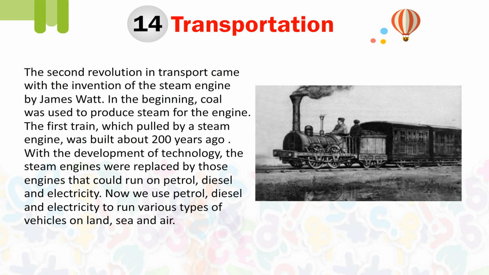The second revolution in transport came with the invention of the steam engine by James Watt. In the beginning, coal was used to produce steam for the engine. The first train pulled by a steam engine was built about 200 years ago. With the development of technology, the steam engines were replaced by engines that could run on petrol, diesel and electricity. Now we use petrol, diesel and electricity to run various types of vehicles on land, sea and air.